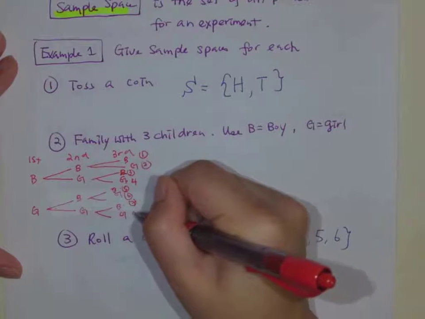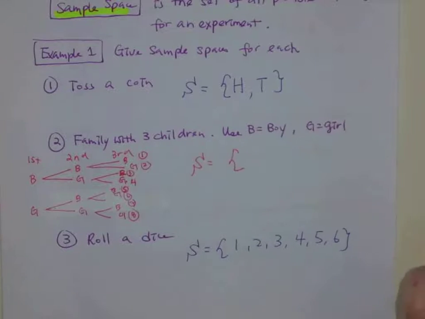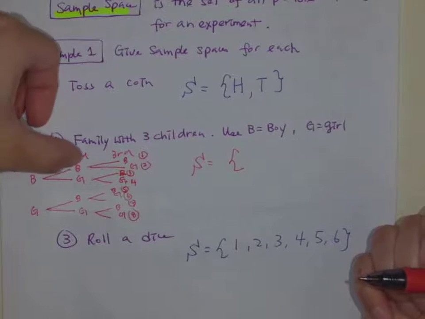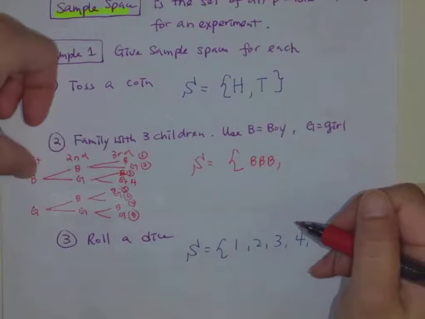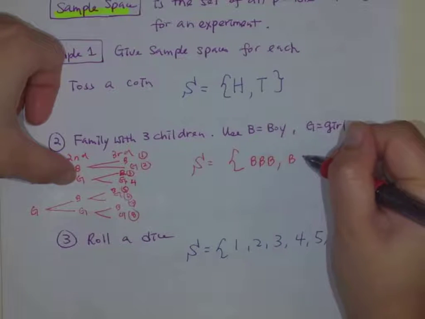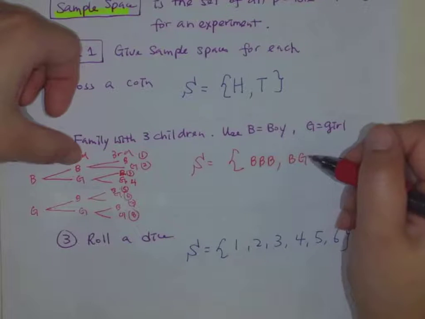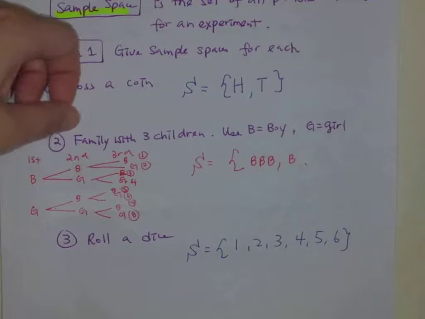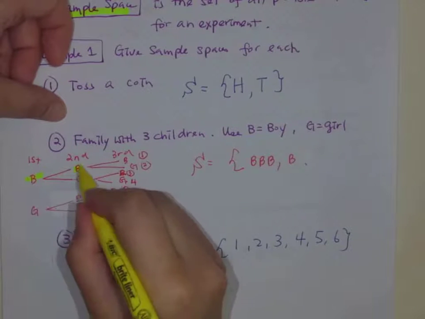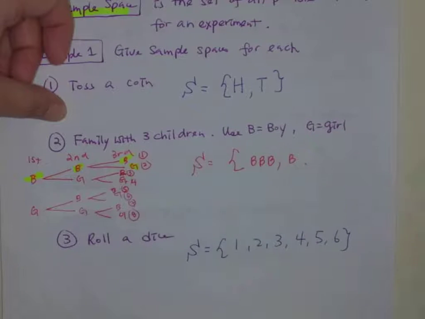Okay, so sample space equals, in squiggly brackets. The first one is B, B, B, right? So boy, boy, boy. And the second one will start with boy, boy, but go to girl, right? I haven't finished the first one yet. So the first one is boy, boy, boy, and the second one is boy, boy, girl.